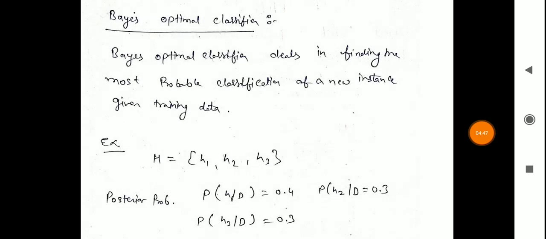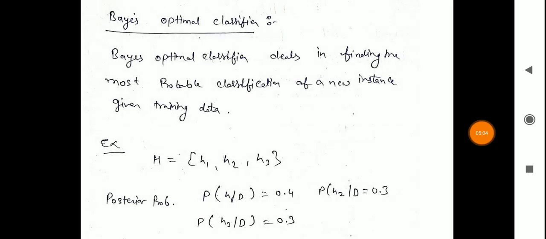Now the next topic is the Bayes optimal classifier. Till now we have been dealing with the most probable hypothesis given the training data. Now the next target is to find the most probable classification of a new instance given the training data. The most probable classification of a new instance is obtained by combining the predictions of all h belonging to capital H, weighted by their posterior probabilities. If the classification of a new example can take on any value vj from the set V, then the probability of vj given D is the probability that the correct classification for the new instance is vj.